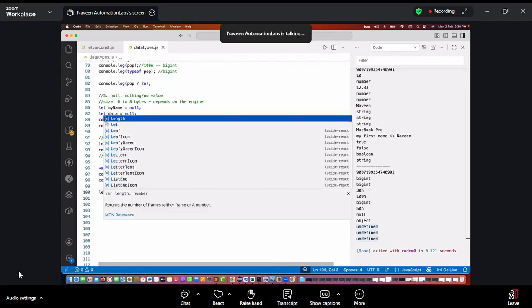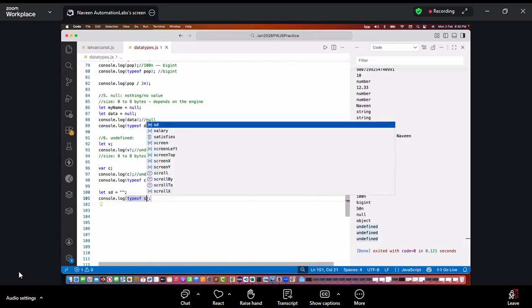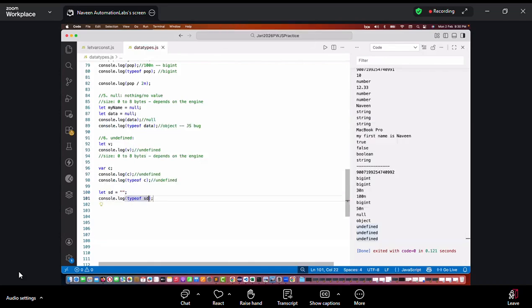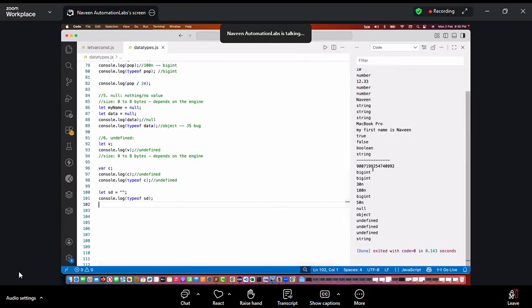Can we write it like this? Again, I'm writing a variable. Let's say SD is equal to empty double quotes like this. So what is the type of SD? Is it null, undefined, or a string? If I write a blank string over here, ultimately everything in the double quotes is a string.